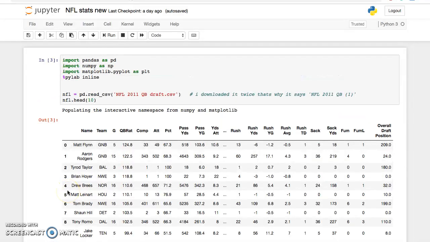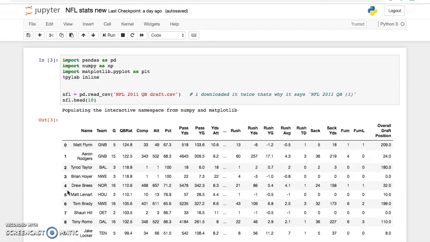Hi class, so for this Python project, we had chosen to do a data analysis on the quarterbacks of the 2011 NFL season. When discussing concepts to work on for this project, we had seen a lot of cool concepts such as the automobile industry and weather, but then Joe and I discovered this CSV file, and we thought it would be something cool to work on because we both love the game and have been playing it for a very long time.